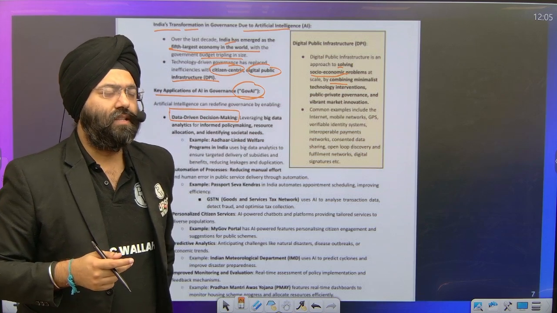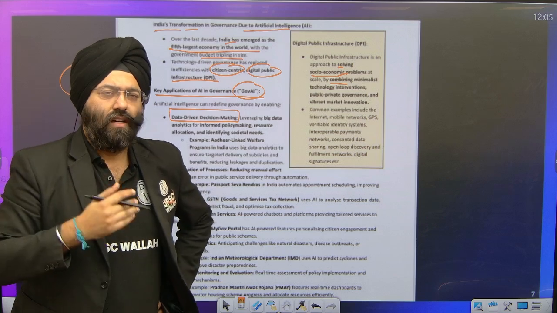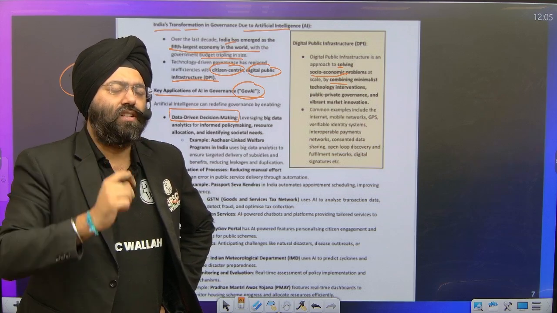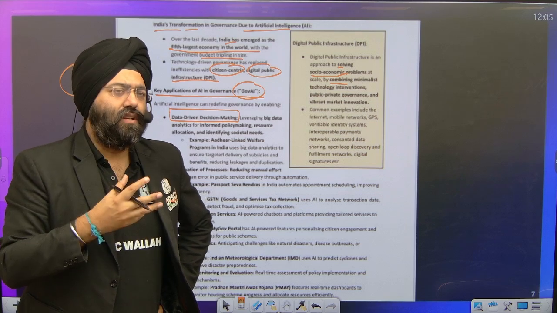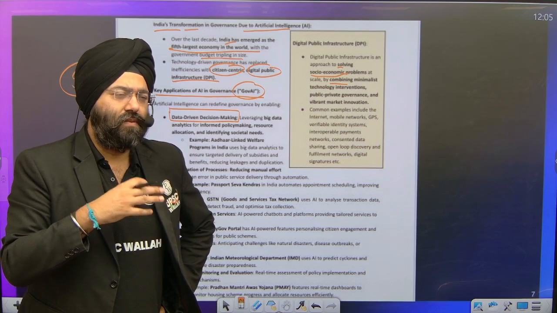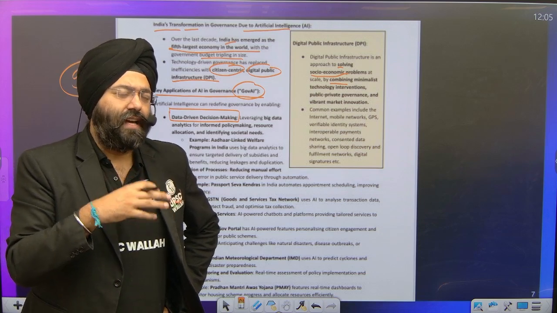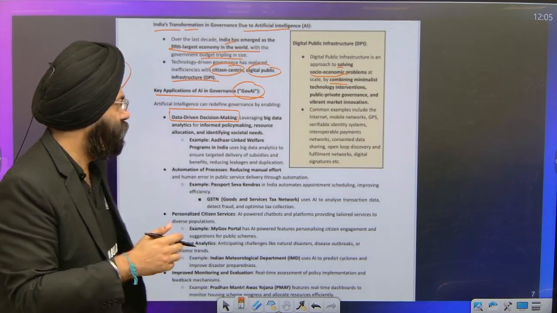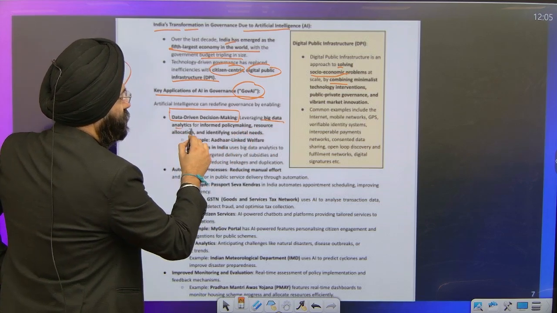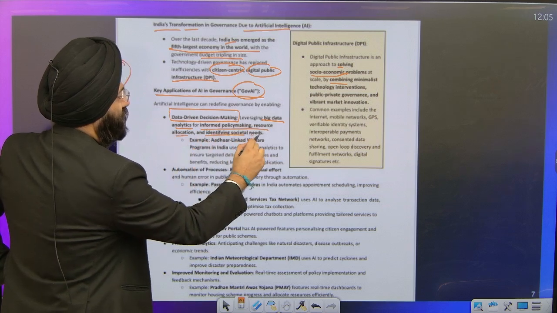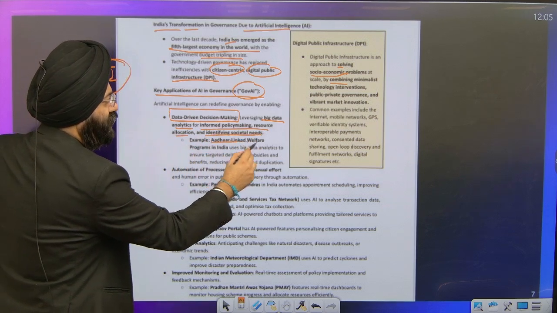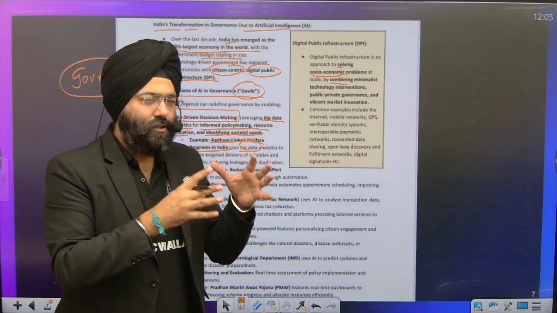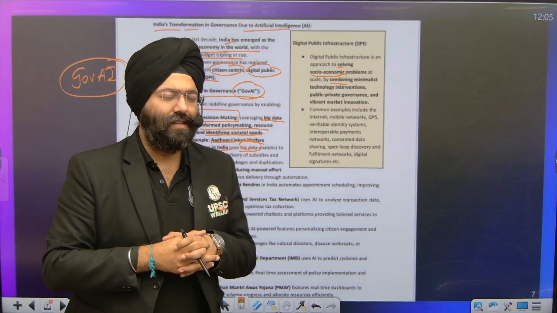Assume that as the population is increasing, computation of data becomes very difficult, even minute details have to be fetched. In this case, artificial intelligence helps us in a very systematic manner to get the data, retrieve the data, and analyze the data. Over there, in data analysis, artificial intelligence is very, very helpful. So we see here, leveraging big data analytics for informed policy making, resource allocation, and identifying the aspects. For example, the Aadhaar-linked welfare program in India uses big data analysis so that you can have a targeted approach and a better approach towards policy making and decision making.